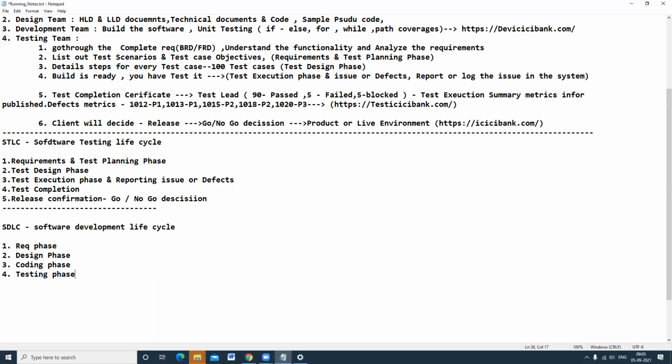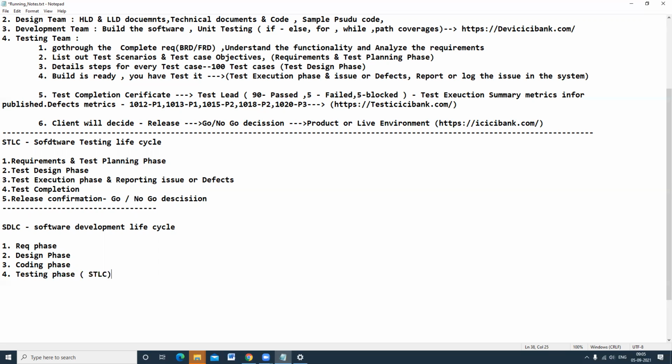So what is meant by STLC? It means the testing phase, which contains the test stages. In the testing phase, what are the activities that you are performing? It is describing your testing phase. In the testing phase, we are seeing all the test phases, what we are doing. So STLC is a part of SDLC. What is meant by STLC is what are the phases in your testing activities.